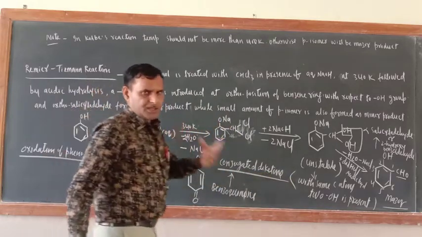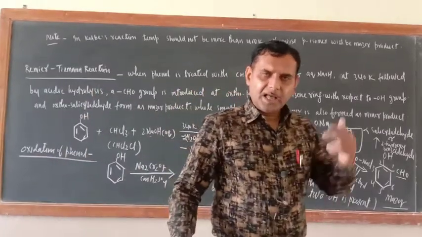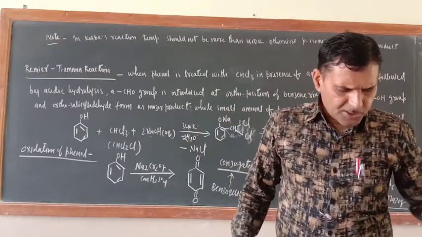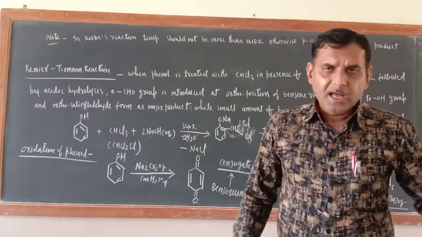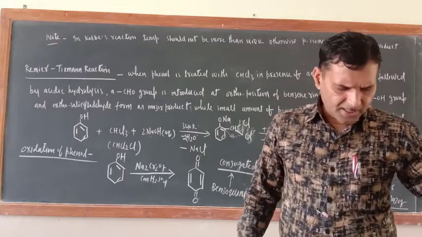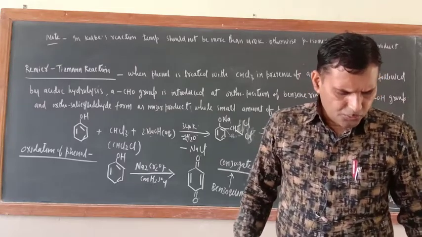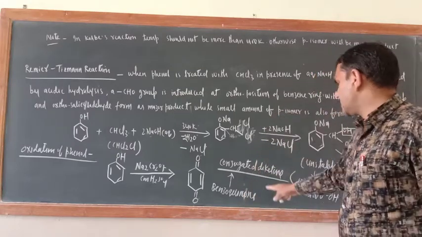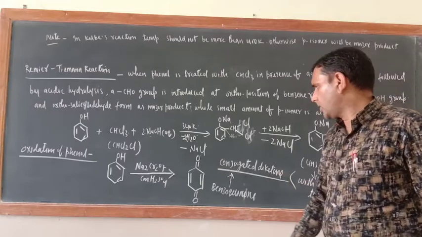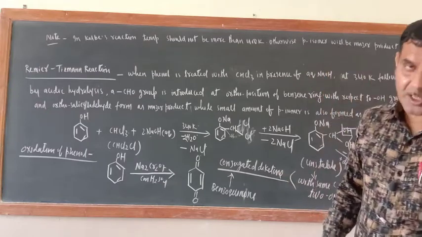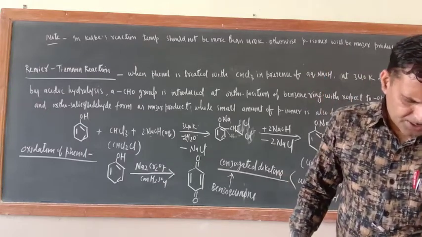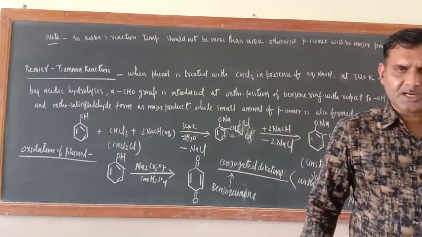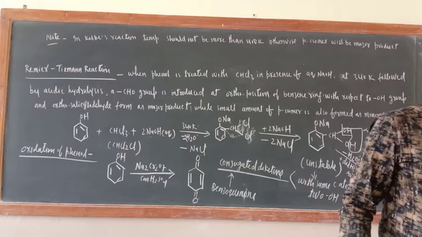One more thing is there, with the help of air also phenol gets oxidized, but slow oxidation is there, and it will form dark color quinones, not benzoquinones. This is benzoquinone. Okay, that will form only quinone, dark color. In this way, the special reaction of phenol is completely completed.